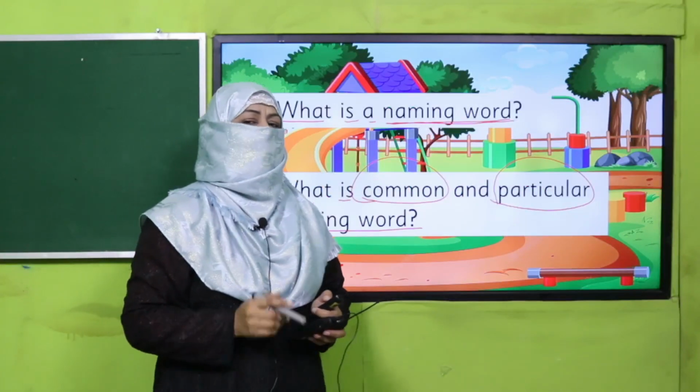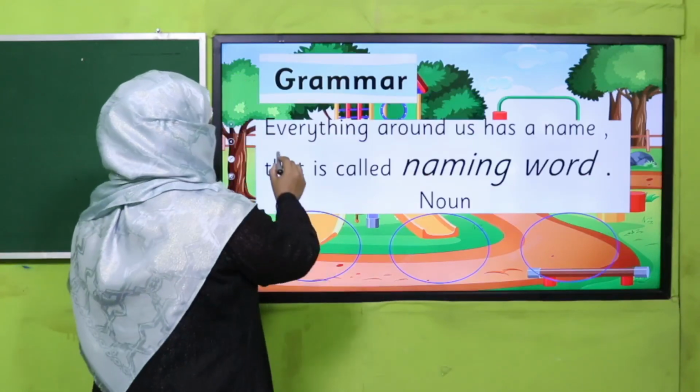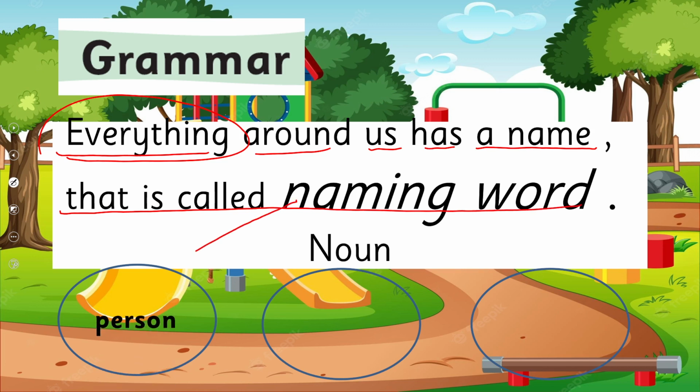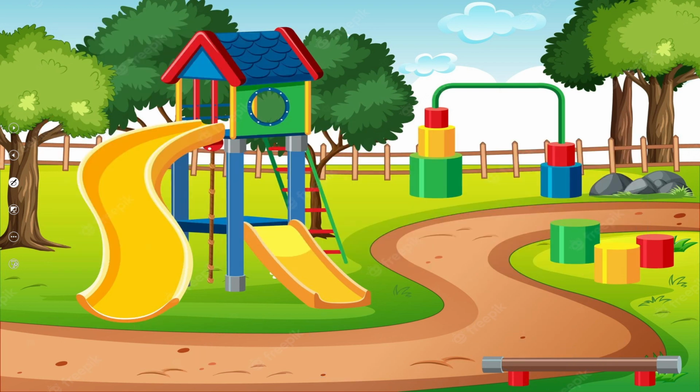Yes, my dear students, I hope you remember that everything around us has a name. Everything has a name, and that is called a naming word. Remember? So this naming word may refer to a person or a place or a thing. This is what we have already learned.